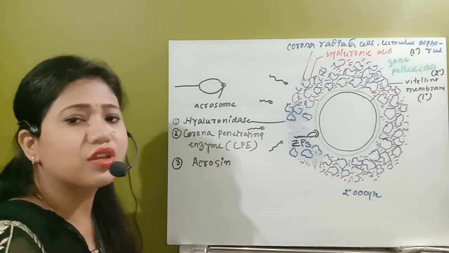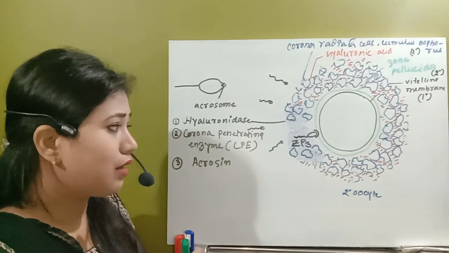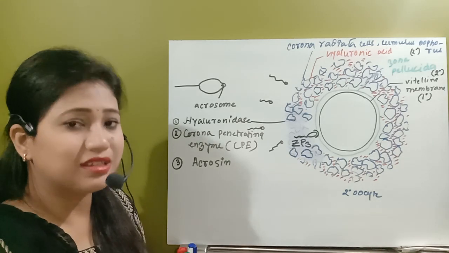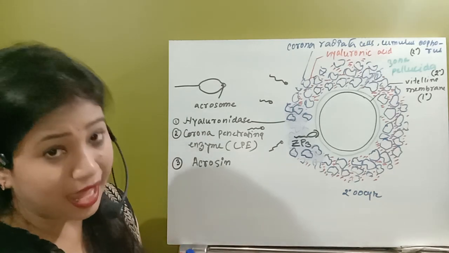So this acrosin will be released by the spermatozoa when it meets ZP3, which is an attachment site of the zona pellucida layer of the egg itself.